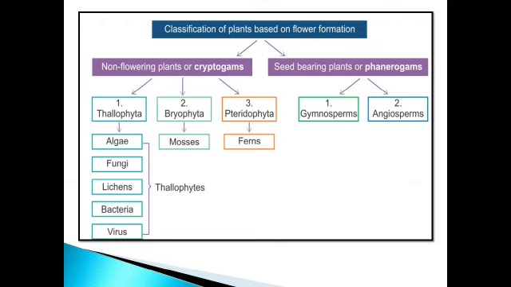So on the basis of these points, how have we classified it? Into two categories, cryptogam and phanerogam. Cryptogams are the class of plants which do not have flowers, seeds and fruit, whereas phanerogams have flowers, seeds and fruit. Now, on the basis of different characteristics, cryptogams are again divided into three types: Thallophyta, Bryophyta and Pteridophyta. And phanerogams, which bear fruits, seeds and flowers, are divided into two types, gymnosperms and angiosperms. Now let's discuss each of them in detail.